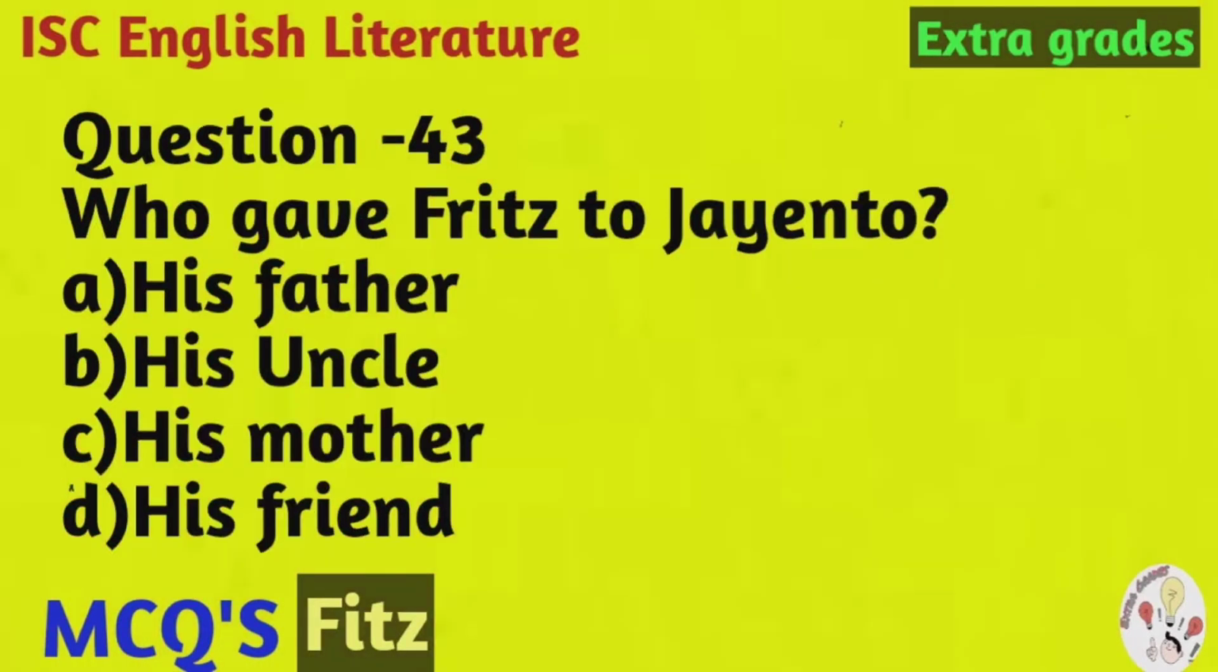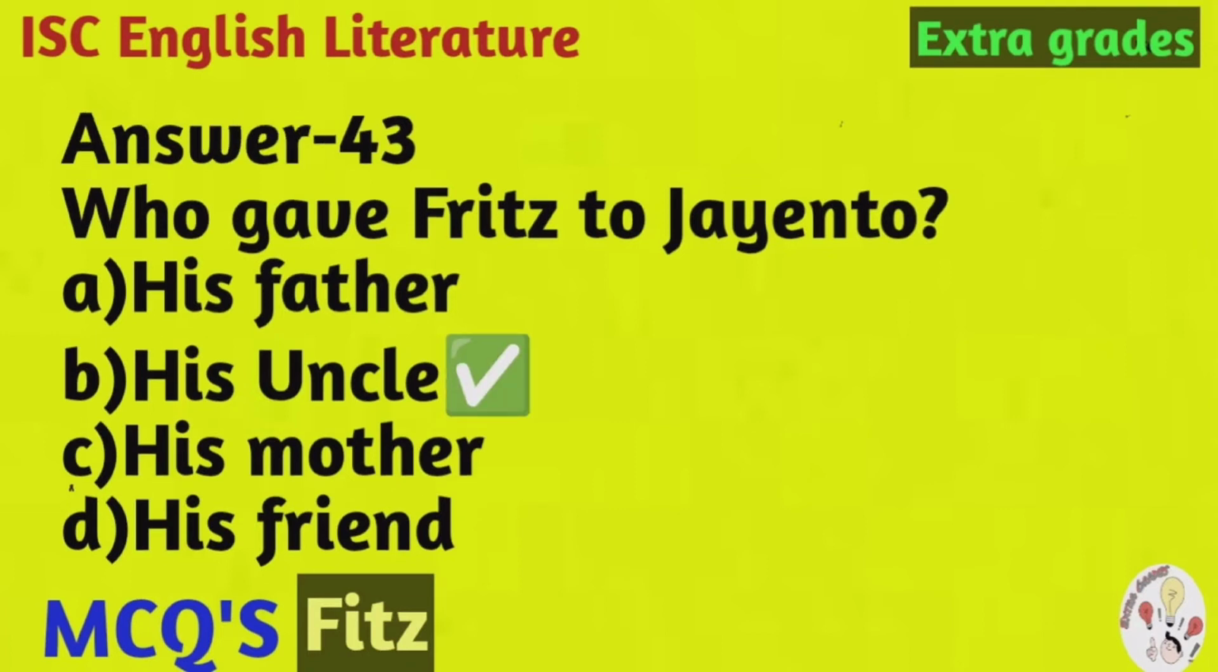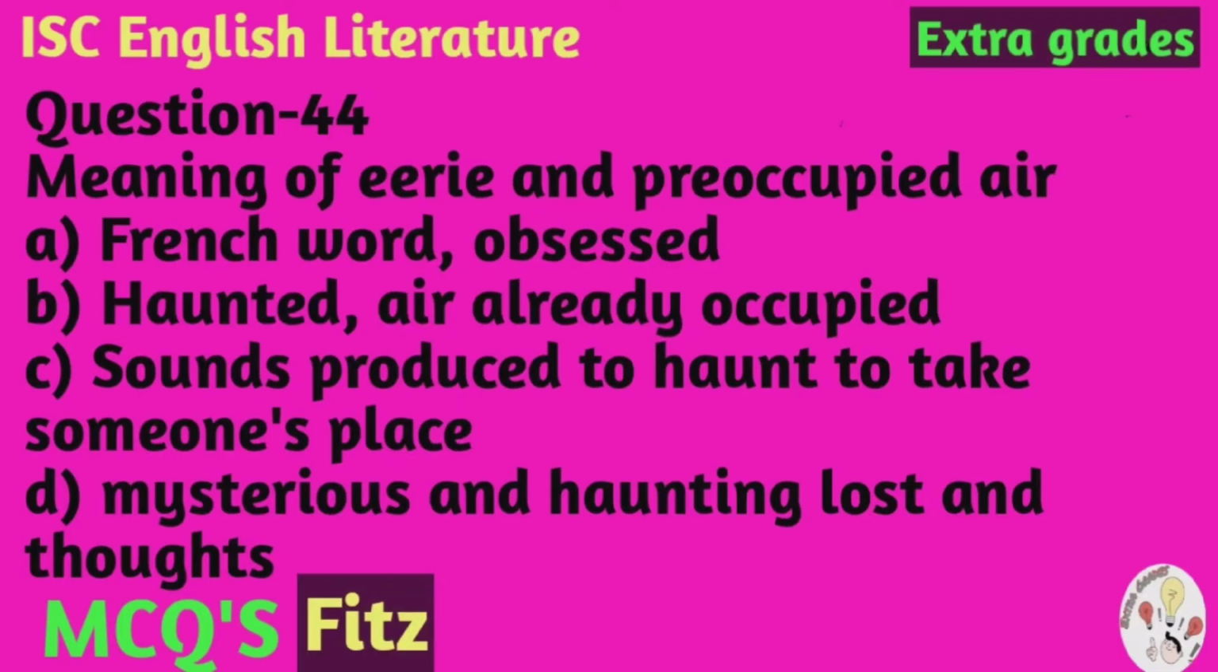Question number 43. Who gave Fritz to Jayanto? And the options are A. His father, B. His uncle, C. His mother, D. His friend. And the correct option is B. His uncle.